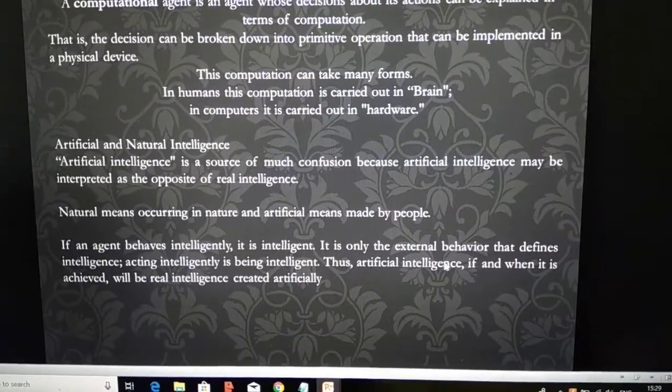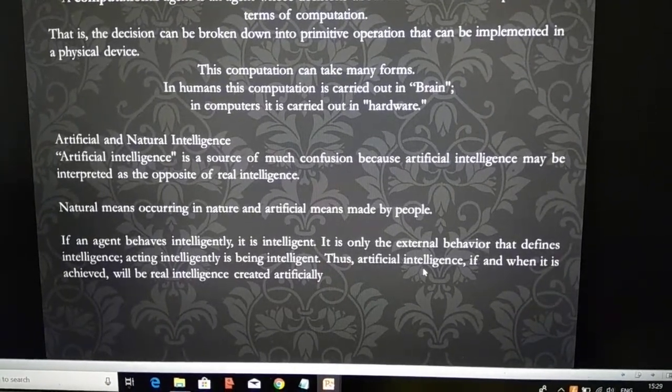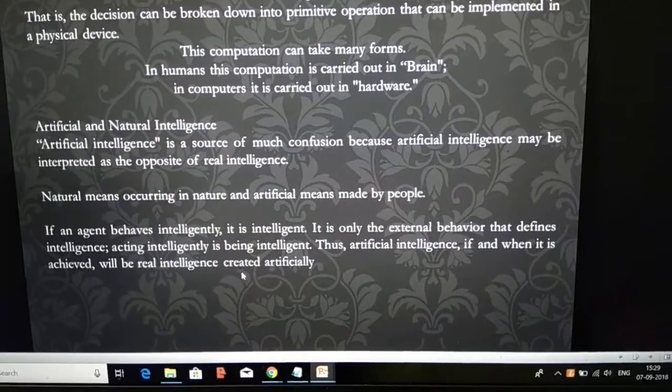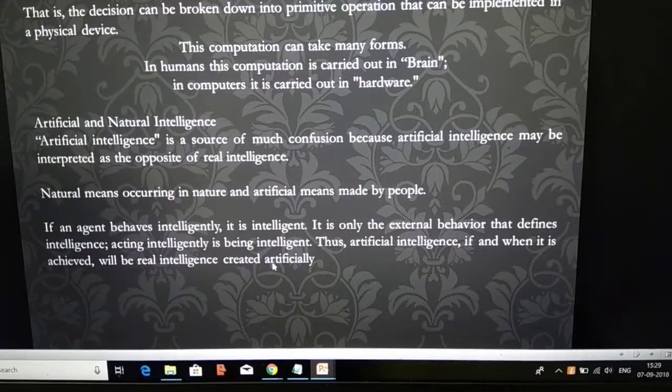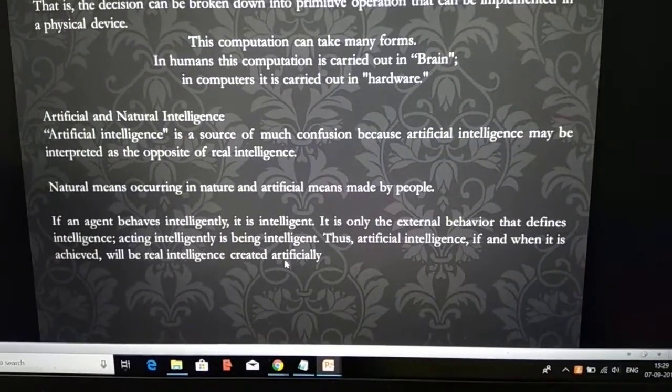I will give the definition. The definition is here in this line. Artificial intelligence, if and when it is achieved, will be real intelligence created artificially. Real intelligence created artificially is called artificial intelligence, right?